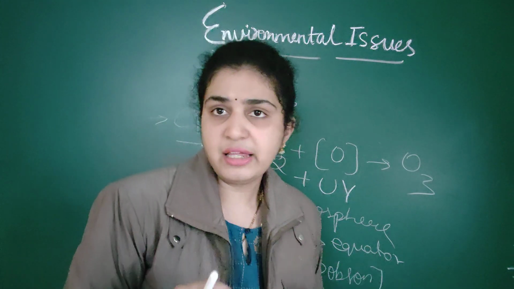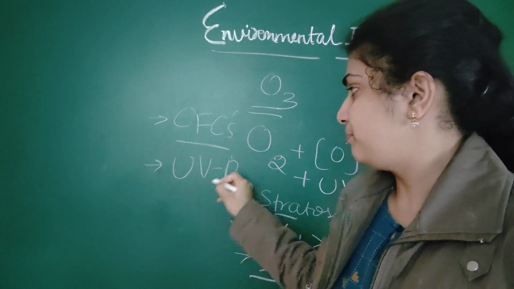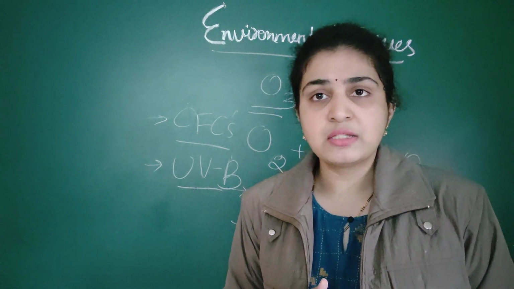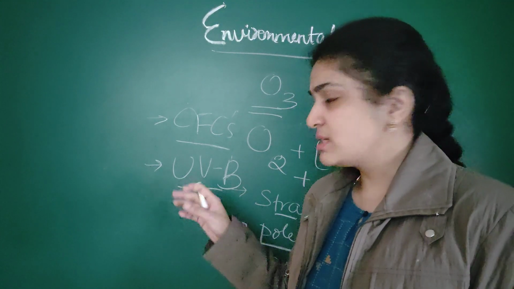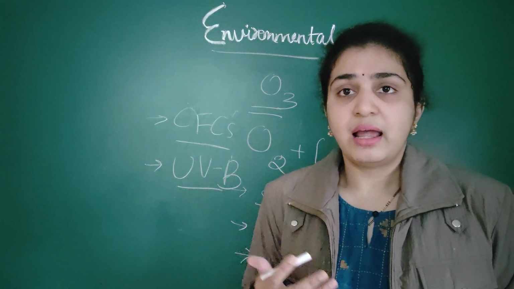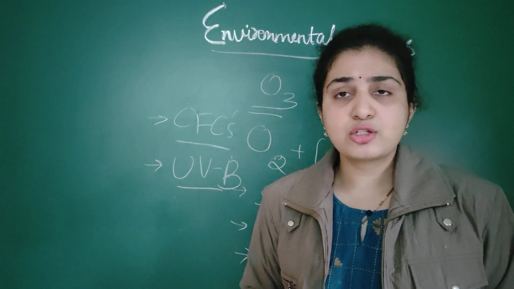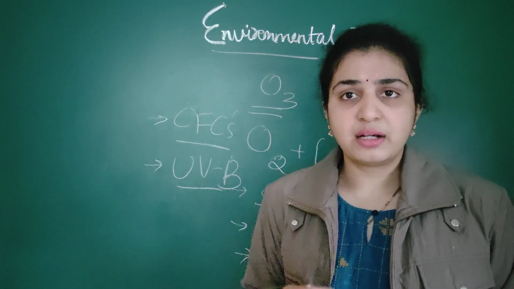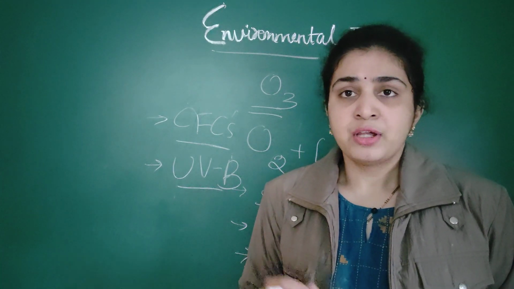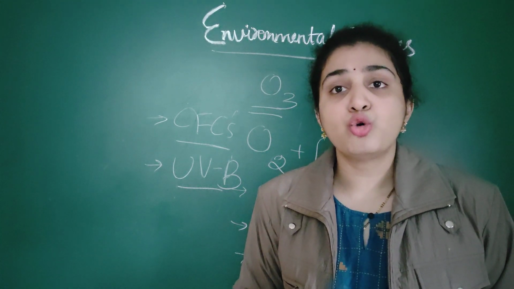So the solar radiation which is falling is UVB radiation. The UVB radiation is very dangerous to human beings. It will cause damage to human beings, like cataract and snow blindness. What is this snow blindness? If so much sunlight is reaching us, our eyes, which are very sensitive to sunlight, will suffer inflammation of the cornea, and it leads to snow blindness.